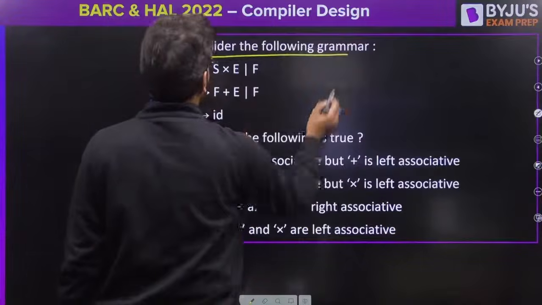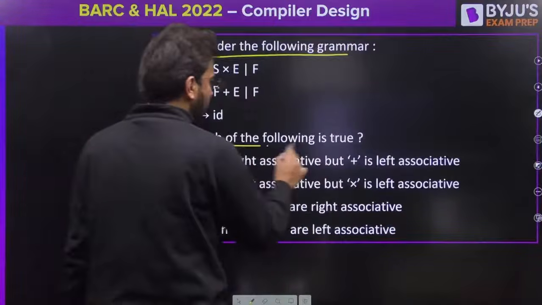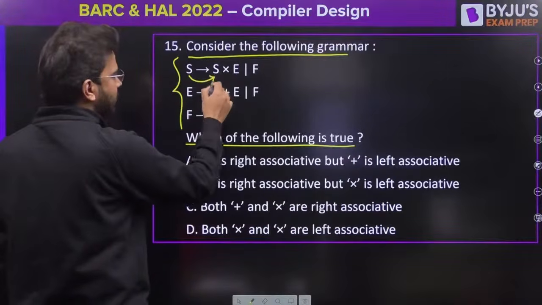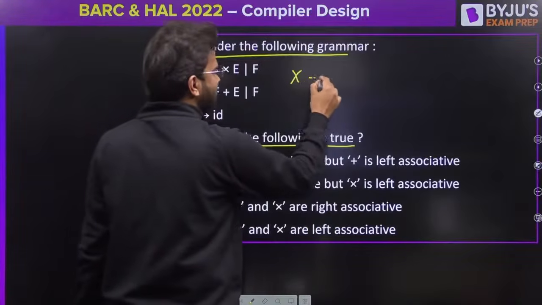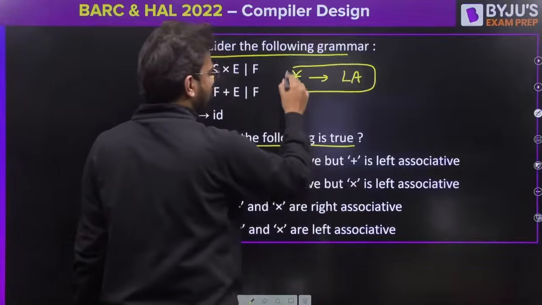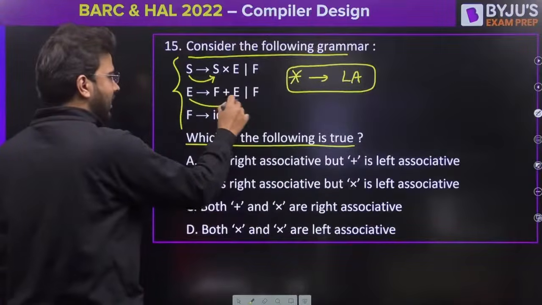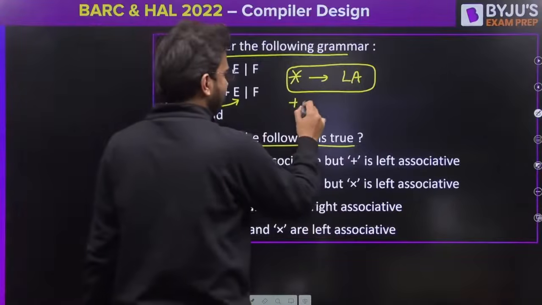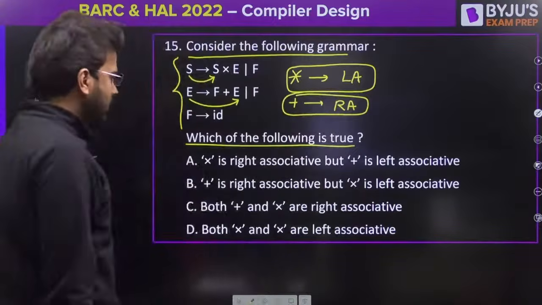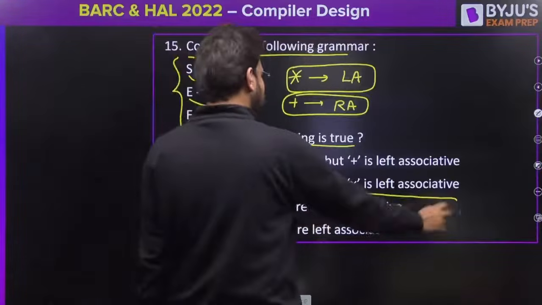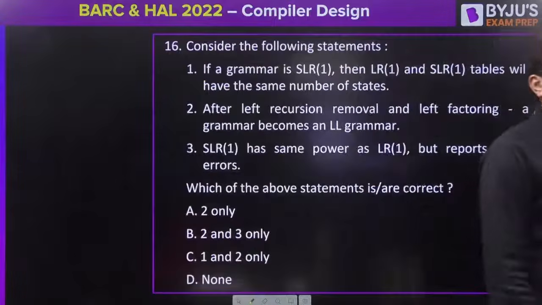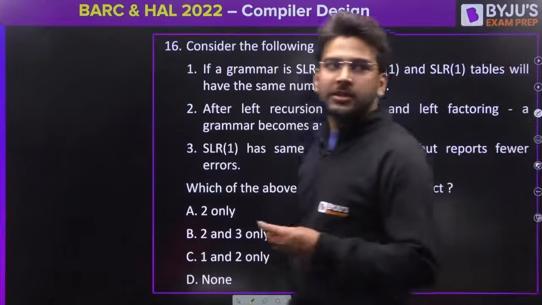Let's say this. Consider the following grammar. So this is the grammar given to you. Which of the following is true here? Now here you can see as it is left recursive, so we can say star is having left associativity. Okay. As it is right recursive, so we can say plus is having right associativity. Now you can answer easily. Plus is right associative, but star is left associative. Option B is correct. Is it clear, everyone? Answer this one now. Question number 16.